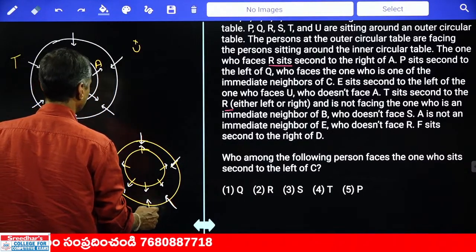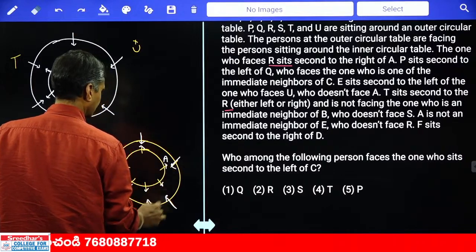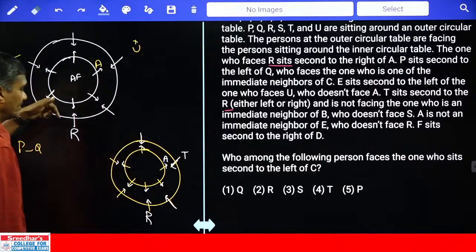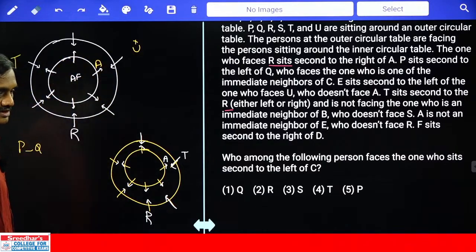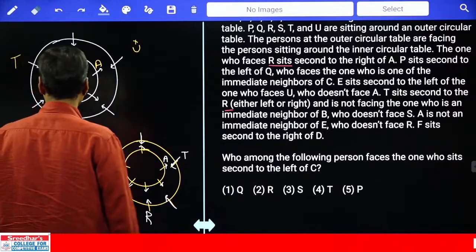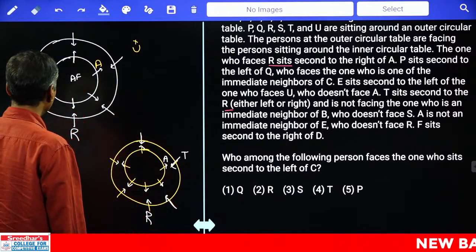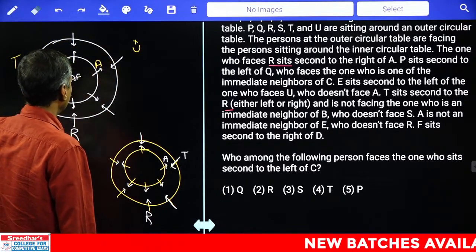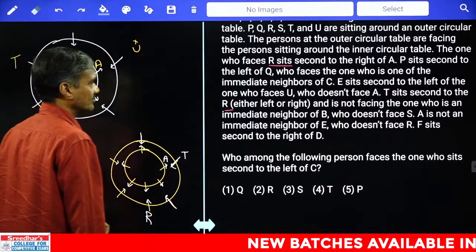Now if R is here, then A will be at this place, and T can be either to the left hand side of R or to the right hand side of R. Clear? Hence we have 2 possibilities. Then next, Q and P: P sits second to the left of Q. If Q is here, P will be here. Hence these are the 2 possibilities we have.